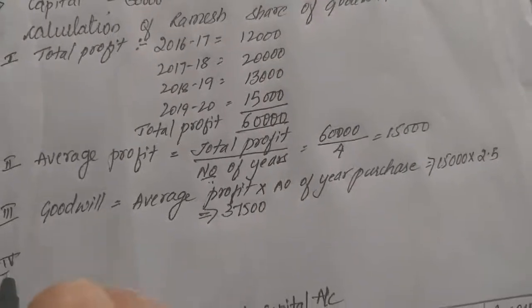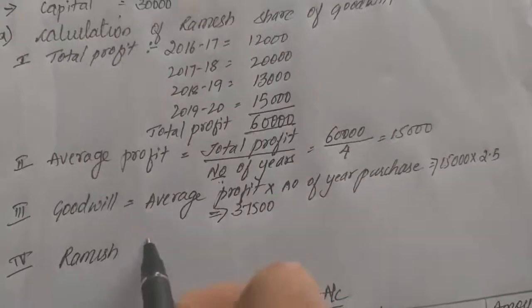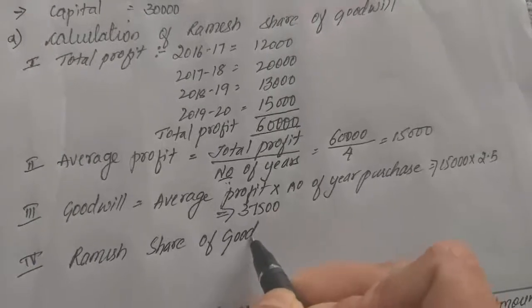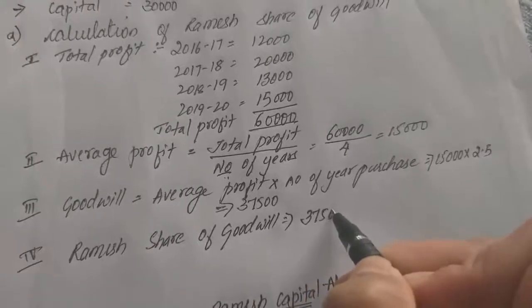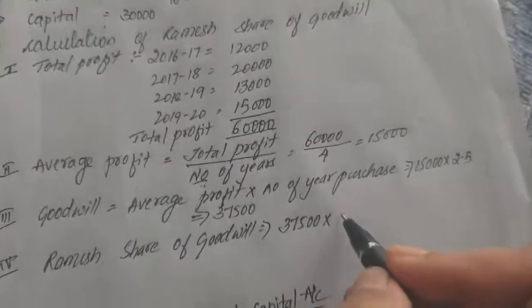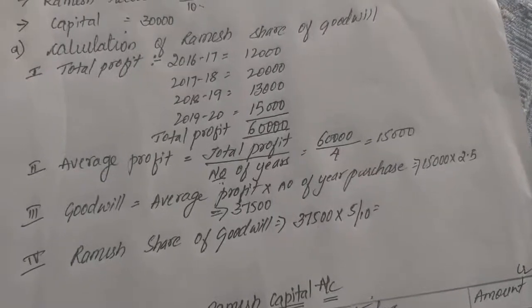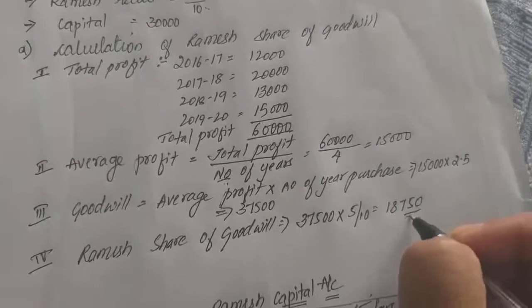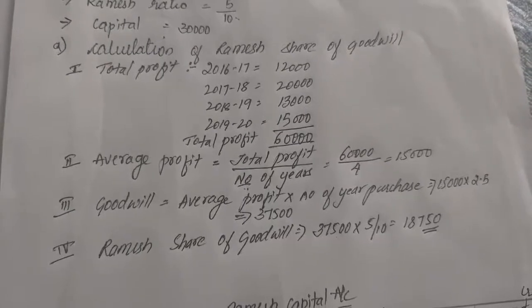Now we'll see what is Ramesh share. Ramesh share of goodwill is equal to 37,500 into his ratio, it is 5/10. So Ramesh's share of goodwill is 18,750. So now as it is stated, it is under AS 26.